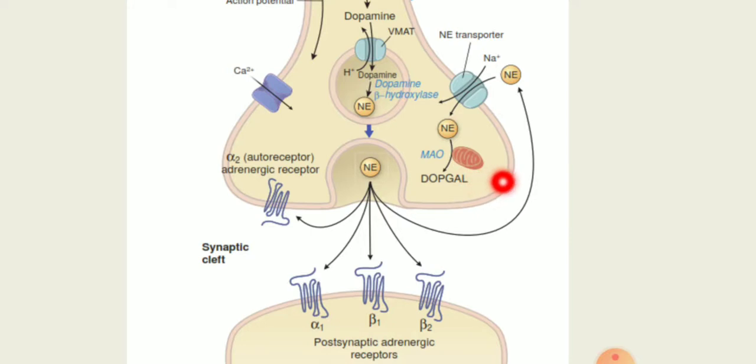It takes up norepinephrine at a higher rate than adrenaline and is labeled uptake 1, neuronal or axonal uptake 1, where 70% of noradrenaline is taken up without undergoing metabolism. In case of acetylcholine, 100% underwent metabolism by cholinesterase, but here 70% goes to neuronal uptake, and the rest 30% undergoes metabolism.